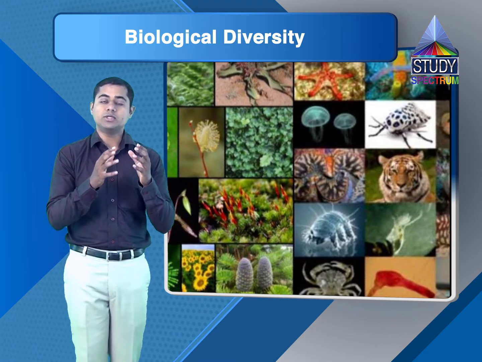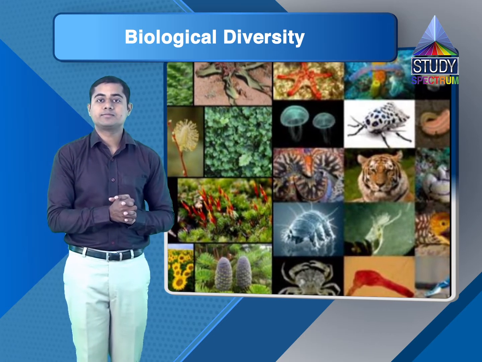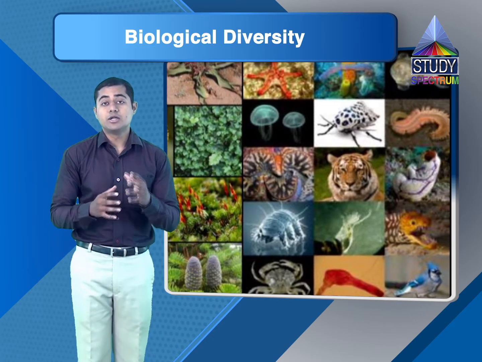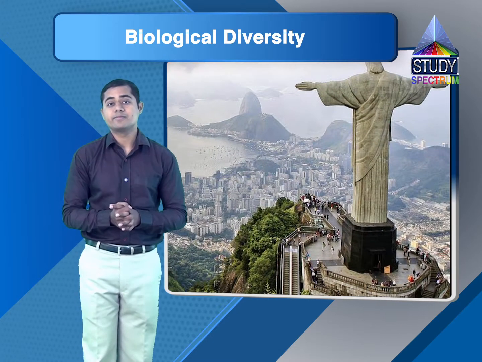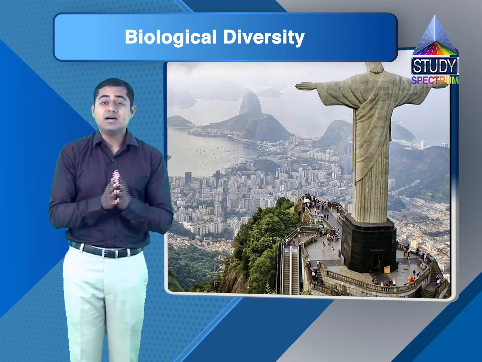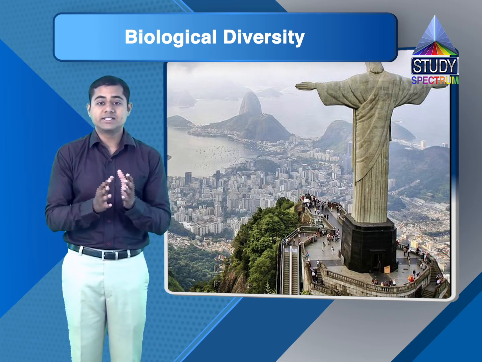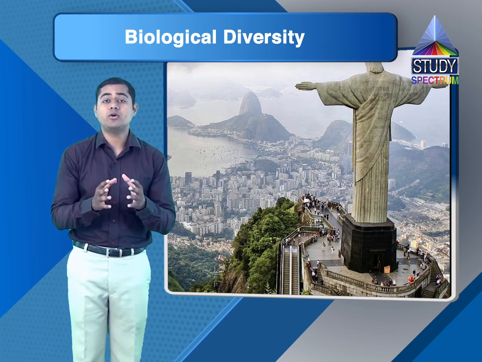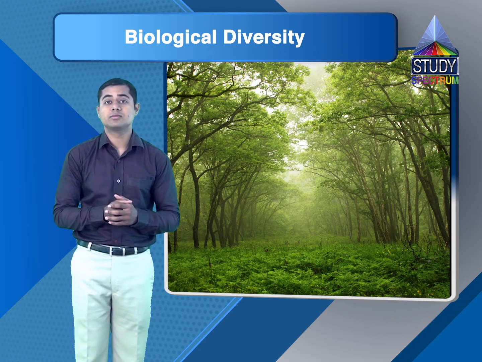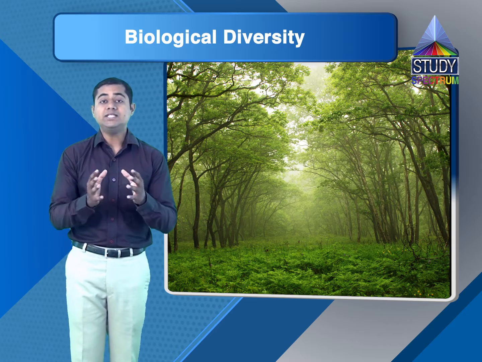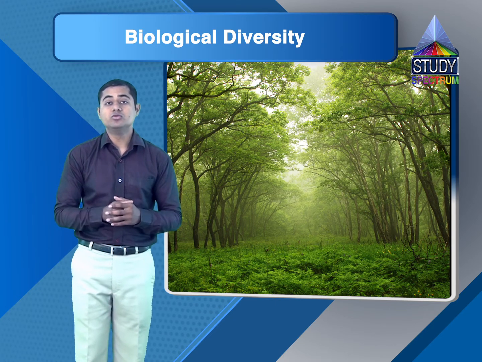In 1992, there was an Earth Summit at Rio de Janeiro in Brazil. There, a treaty came into existence through which there is a protection for biodiversity zones. So due to these treaties, throughout the world, at least a few programs have started through which we can conserve our biodiversity.